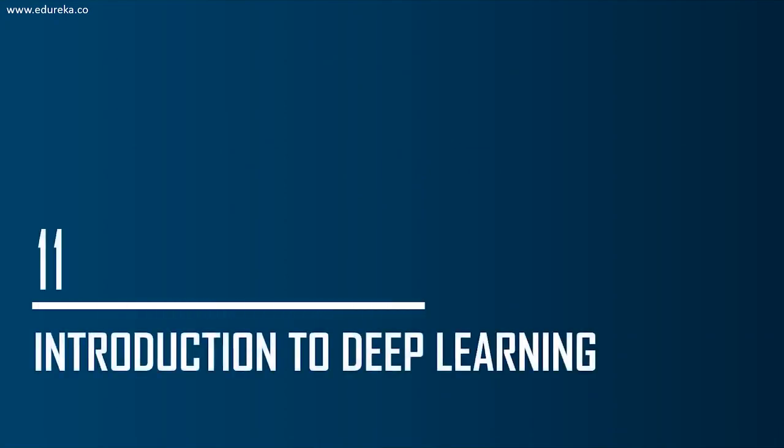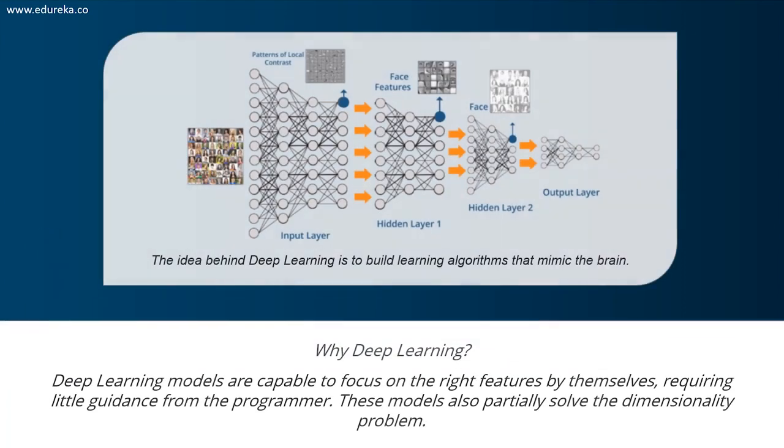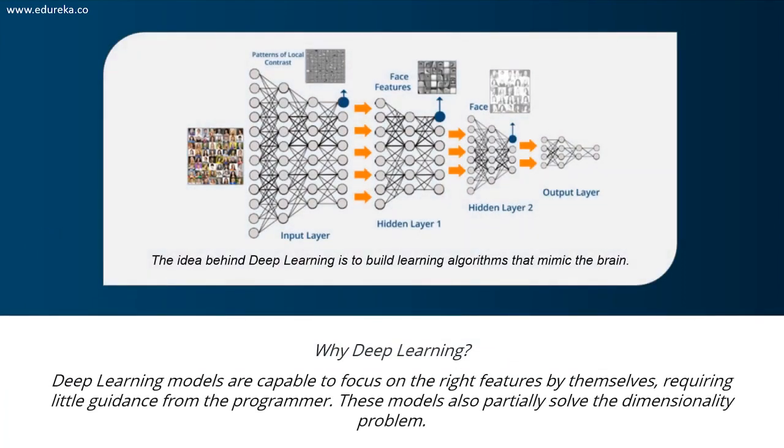So let's understand what deep learning is and why we have deep learning in the first place. Deep learning is actually one of the only methods by which we can overcome the challenge of feature extraction. This is because deep learning models are capable of learning to focus on the right features by themselves, requiring minimal human intervention, meaning that feature extraction will be performed by the deep learning model itself. You don't have to manually tell it that this feature is important, that feature is important, choose this feature for predicting the output. All of this is not needed in deep learning. The model itself will learn which features are most significant in predicting the output.